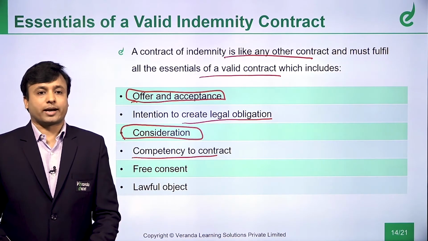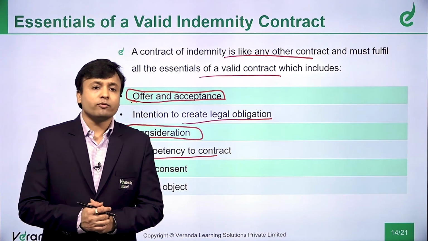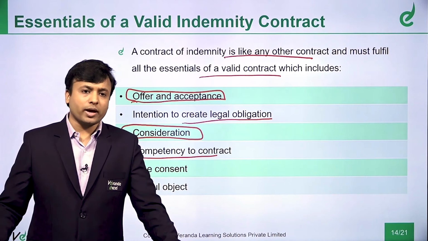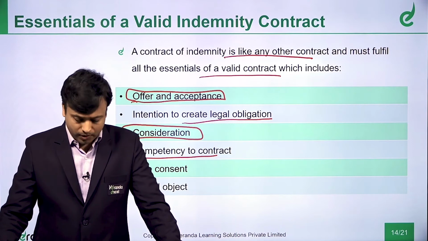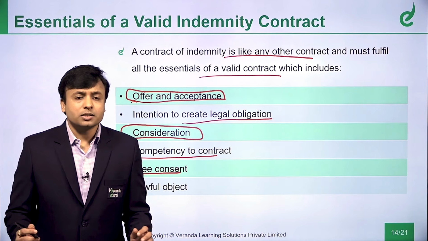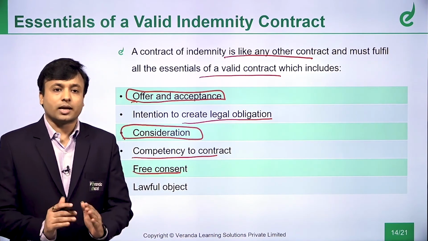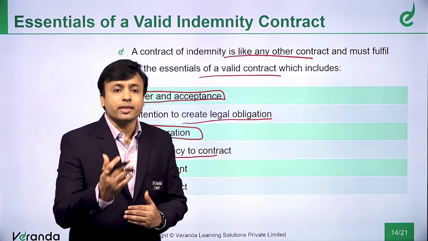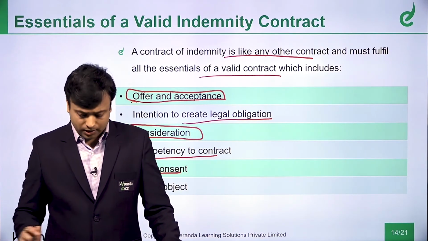Competence to contract. Both the parties definitely have to be competent enough to contract. So, all your unsound mind, your capacity to contract points will come here. I am not going to elaborate on those points. Free consent. The parties in the contract should give a free consent. It should not be a forced consent. I make an offer, you accept it. Both the offer and the acceptance have to be by a free consent. It should not be a forced consent.